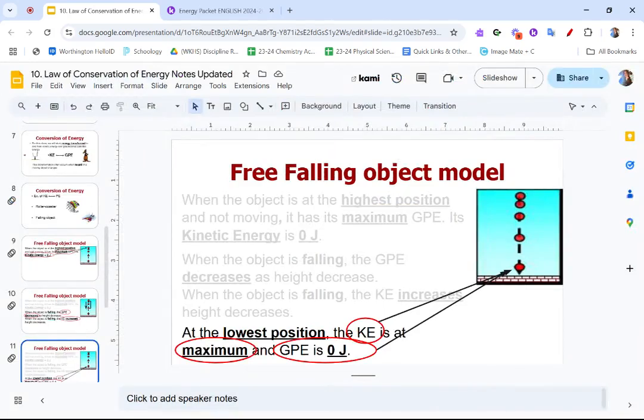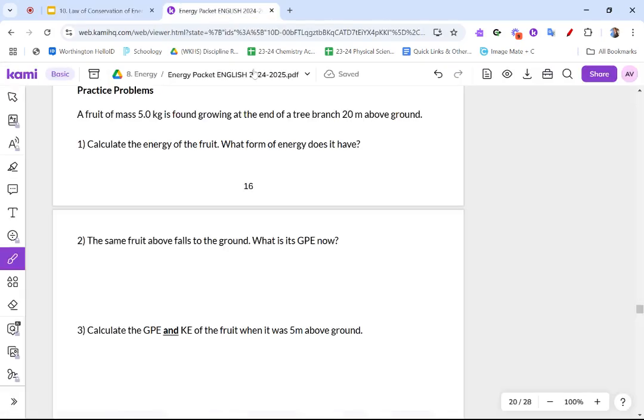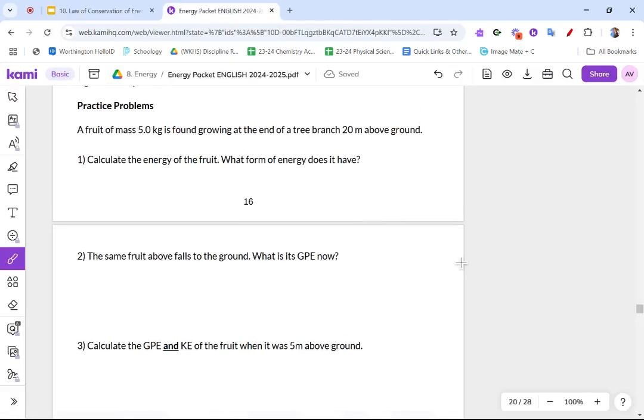So let's go ahead now and switch to doing some of that math, okay? This practice problem says a fruit of mass 5 kilograms is found growing at the end of a tree branch 20 meters above the ground. Number 1, calculate the energy of the fruit. What form of energy does it have?